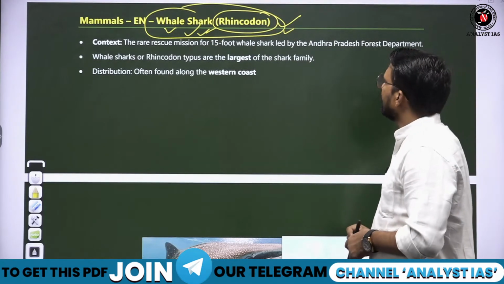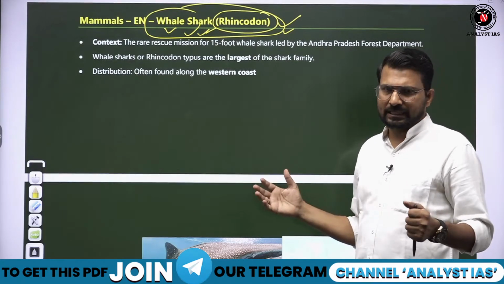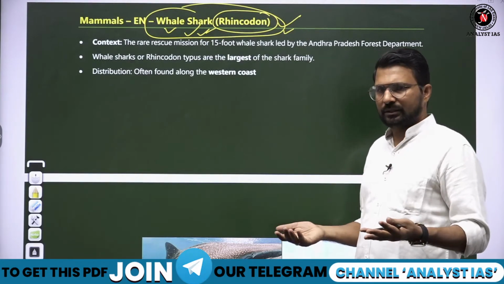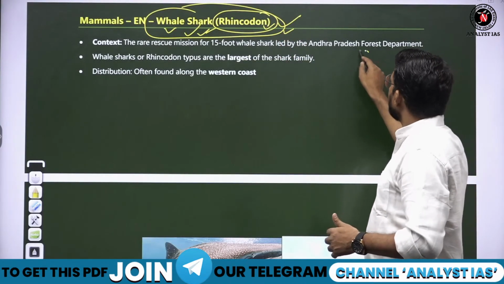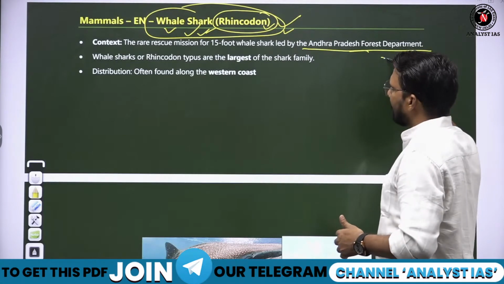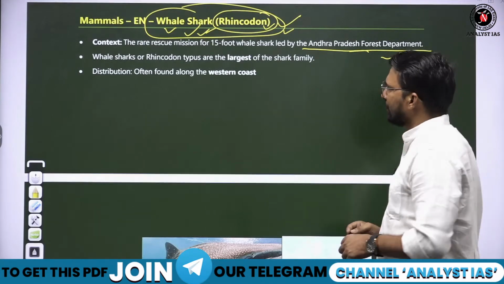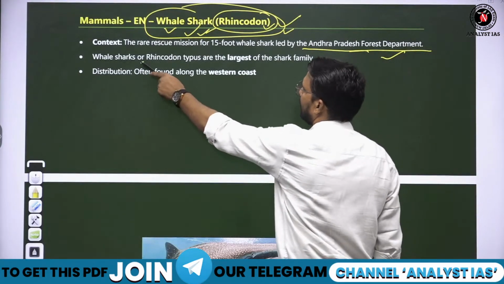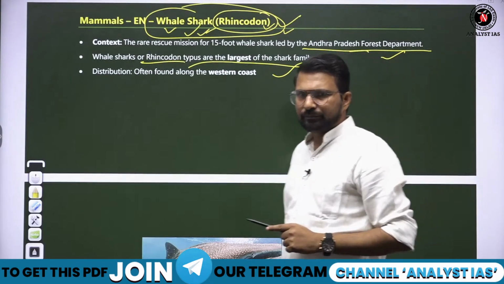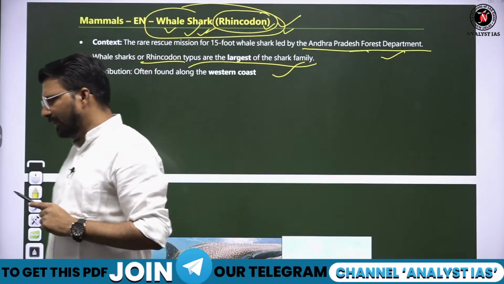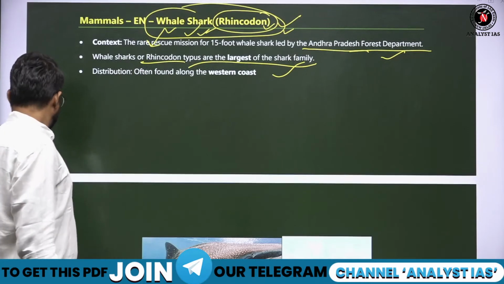This shark is of huge size, that is why it is called whale shark. In Andhra Pradesh, the Forest Department has started a conservation project for the whale shark or Rhincodon, the largest in the shark family. This is not a mammal. This is a fish. Whale is a mammal.